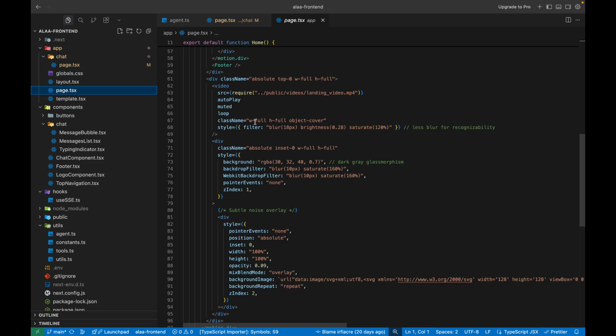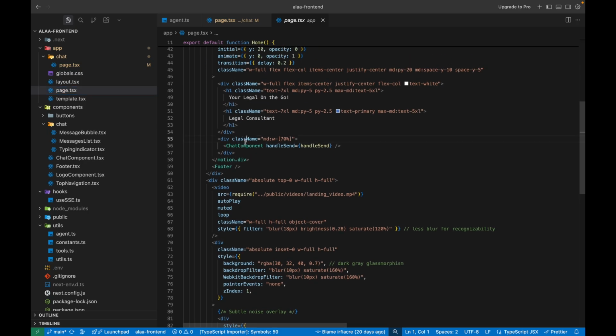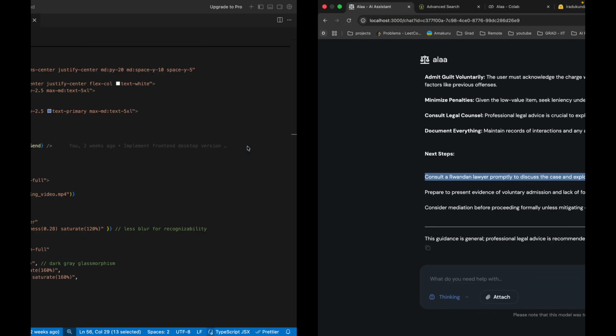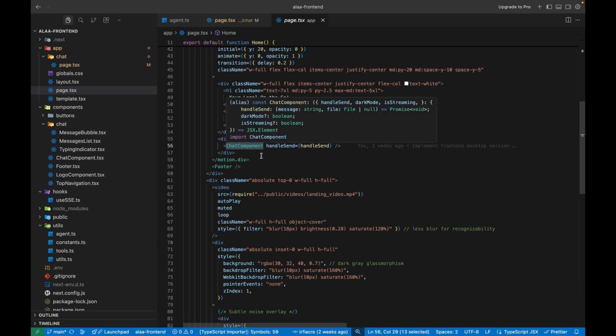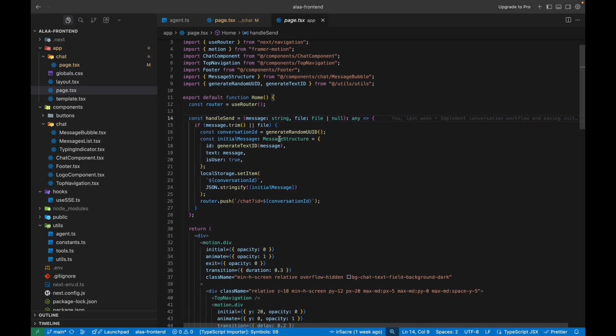Really, you can read through everything, but what I want to show you here is the chat component. Whenever you click on the chat, it's going to create a session. It creates a conversation, so it's basically your conversation, and it will create an ID.